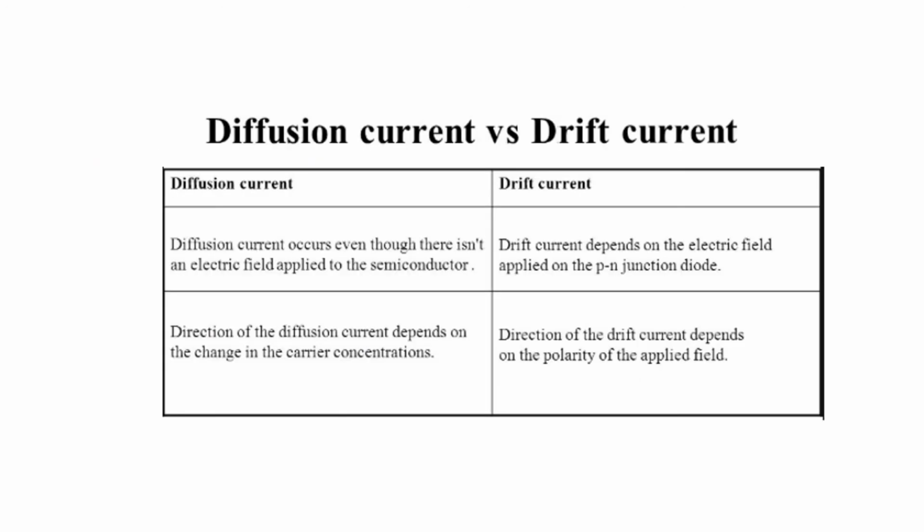Now the difference between the two, just to summarize: the diffusion current occurs even though there is no electric field applied, whereas drift current depends on the electric field applied. The direction of diffusion current depends on the change in carrier concentration, so it moves from higher carrier concentration to lower carrier concentration. The direction of drift current depends on the polarity of the applied field, so it will move according to the polarity of the applied field.